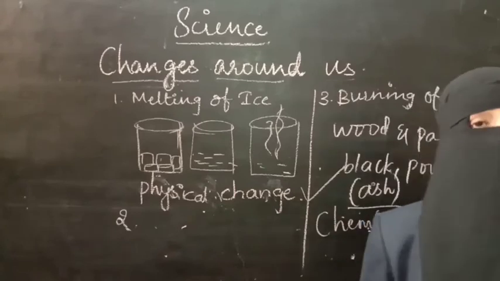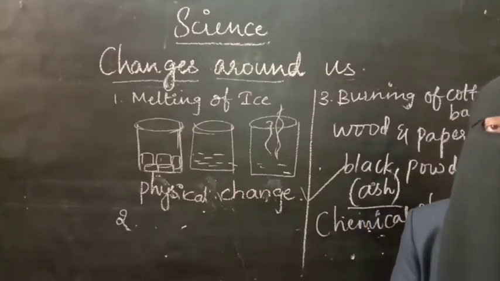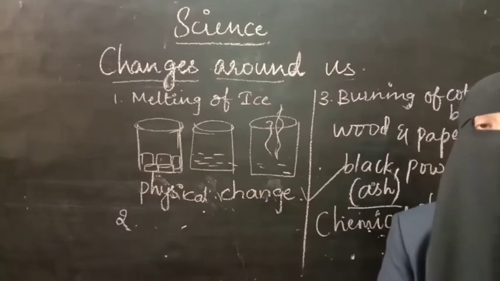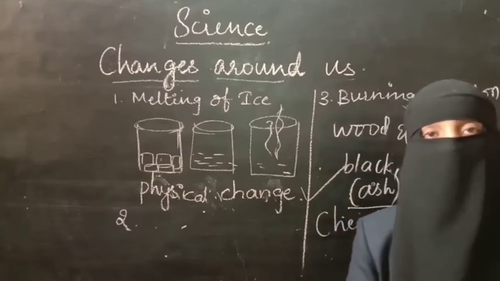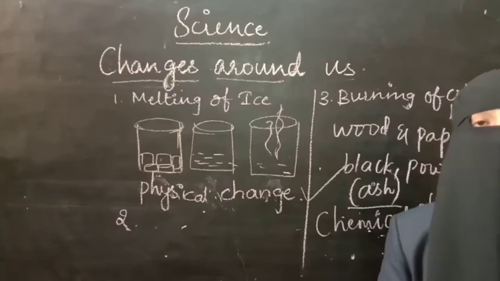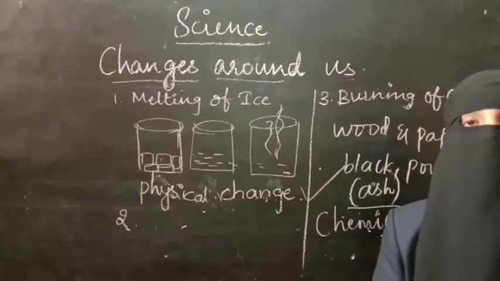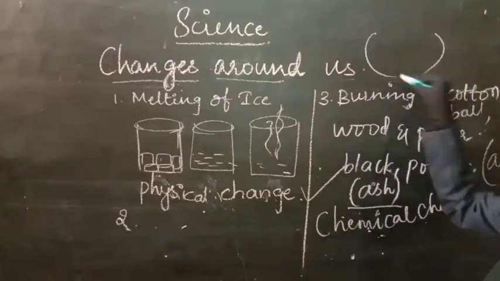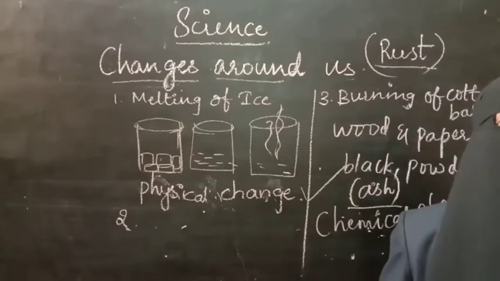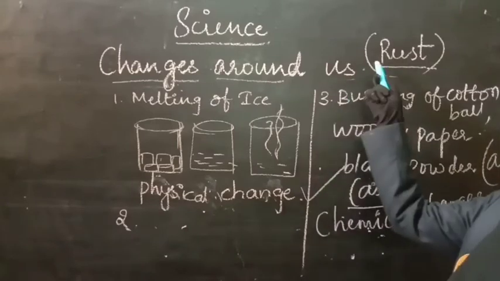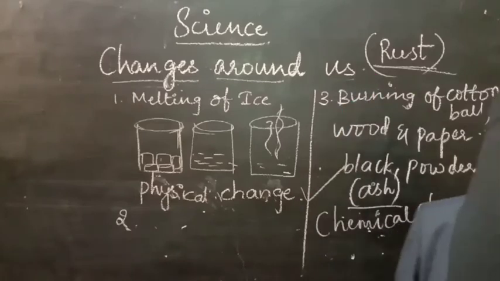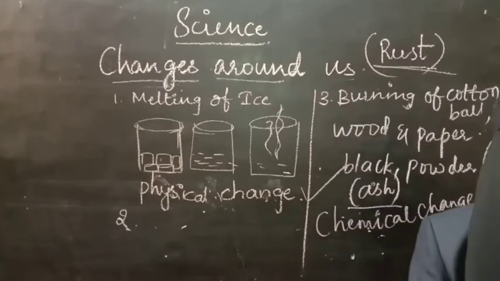Now, can you give more examples where chemical change will take place? Let us take the rusting of iron. If you take an iron nail, when you bring a new iron nail, it will be fresh and it will have some color. But if you keep it open in the air for some time, you will observe that the iron nail will change into a brownish color. That brownish color is nothing but rust. When you keep the iron article open in air for some days or for a longer time, it will form a brown layer, that is called rust. So one more important example of chemical changes is rusting of iron.